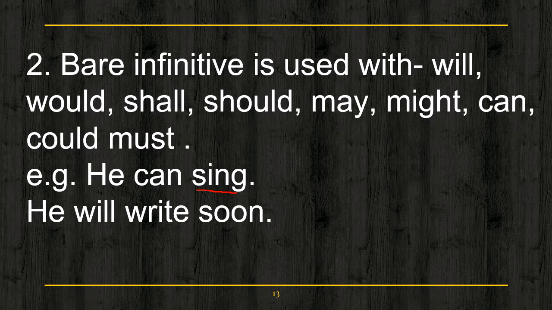See the second example. He will write soon. If I write the same sentence using to, then I will write he has decided to write. Now in that case, to write will be an infinitive with to. But here I have removed to because I am using this verb after a modal auxiliary. So here in the sentence, this verb will become a bare infinitive. Okay.